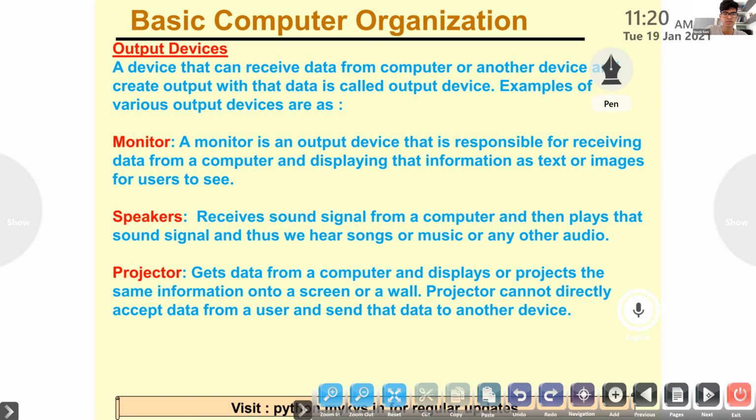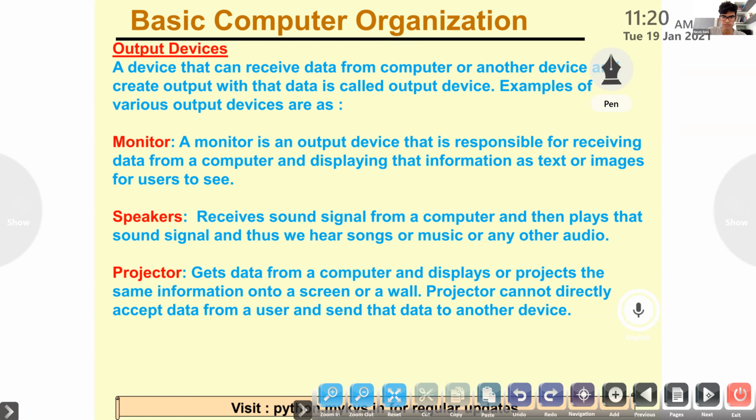Output devices. A device that can receive data from computer or another device and create output with that data is called an output device. Examples of various output devices are monitor. A monitor is an output device that is responsible for receiving data from a computer and displaying that information as text or images for the user to see.